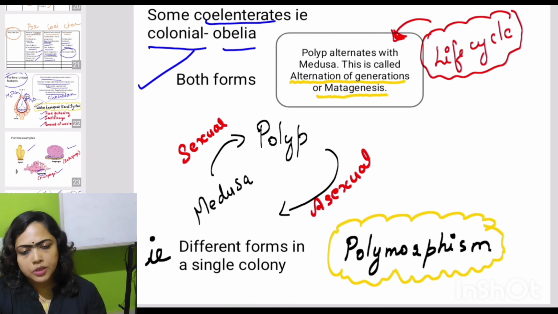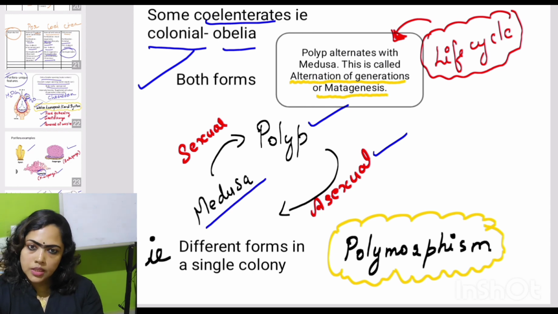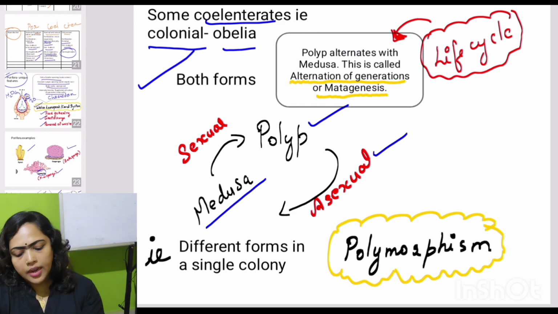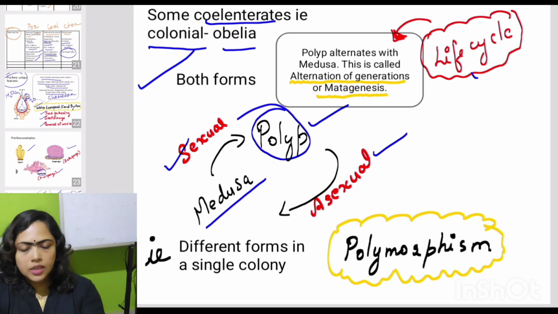In some period they are in polyp phase, and in other periods they are in medusa phase. When the organism is in polyp phase, it undergoes asexual reproduction to form what? Medusa. Then this medusa produces sperms and eggs and undergoes what? Sexual reproduction to form what? Polyp. So their life cycle, polyp alternates with what? Medusa form.